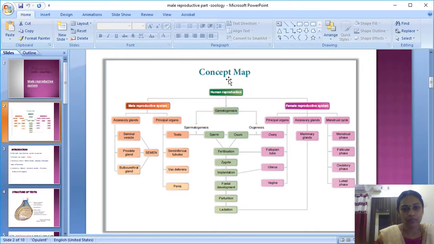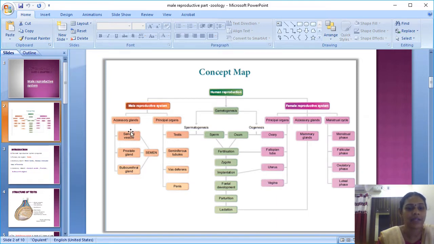So first we'll see the male reproductive system. In the male reproductive system, you'll have principal organs and accessory glands. The principal organs are testis, seminiferous tubule, vas deferens and penis. Among these organs, only the testis is a principal organ. The accessory glands are different. Accessory glands means they secrete some liquid, some fluid. So it is called the accessory gland.